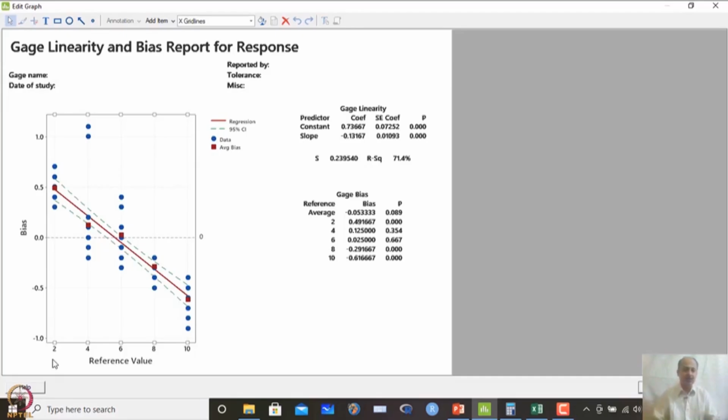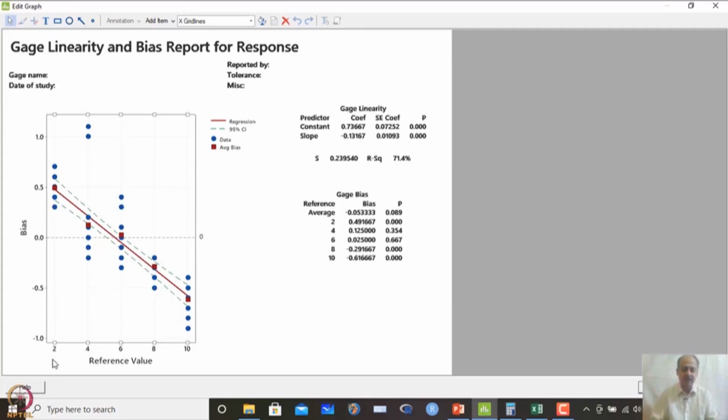In the next session, we will continue the discussion of this. The only thing is that we will incorporate an estimation of process variation over here, so that we understand whether the linearity and bias are acceptable or not. Then we will go ahead with the other aspects known as gauge repeatability and reproducibility, which talks about the sigma aspects. Here we are talking about the bias or accuracy part, and whether to accept or not. Later on we will study the variance, whether to accept the gauge or not based on variability. If there is any problem, we have to send it to the metrology lab.